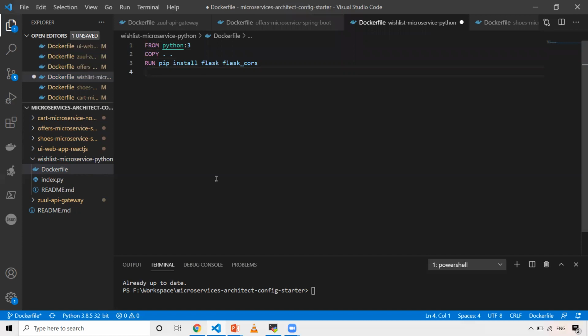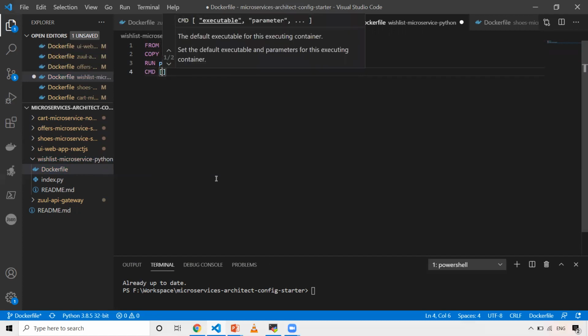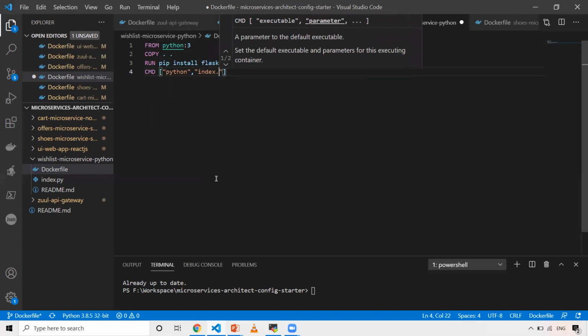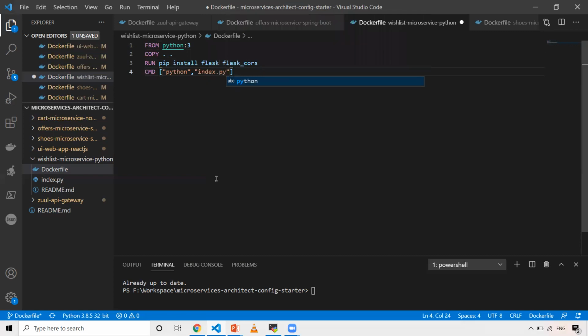And once that is done, using CMD you're gonna run your Python, so I need to open square braces and give comma. Here, the command for this is just python, and on this side, you need to give the file name. In my case, index.py, and which should be exposed at the port 1003.